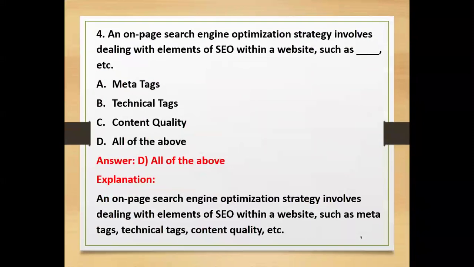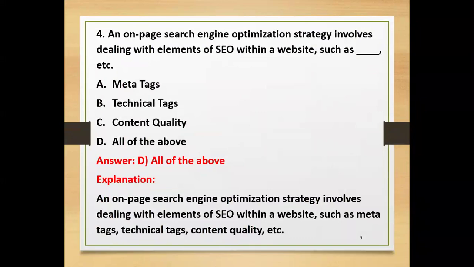Then going to the fourth one, again on-page search engine optimization strategy involves dealing with elements of SEO within a website, such as what? Meta tags, technical tags, content quality, all of the above. Meta tags will be considered in that. Technical tags will also be considered in search engine optimization.